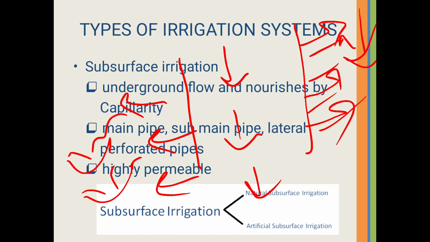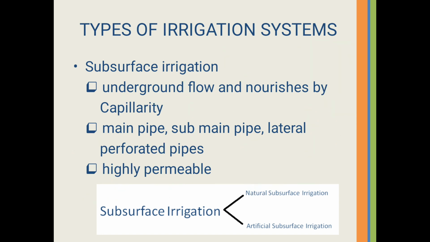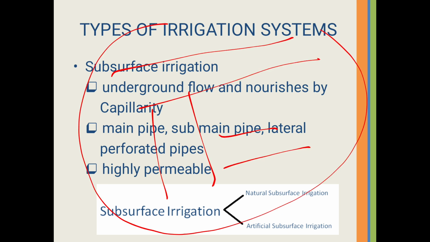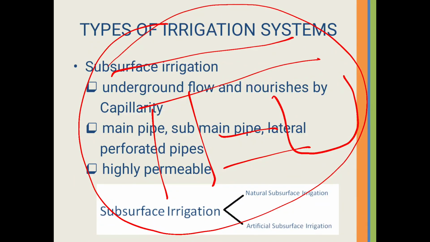In this method, a system of open jointed drains is artificially laid below the soil. I have told you earlier: main pipe, then sub-main pipe, then laterals. Through this total system, we are going to irrigate the field.